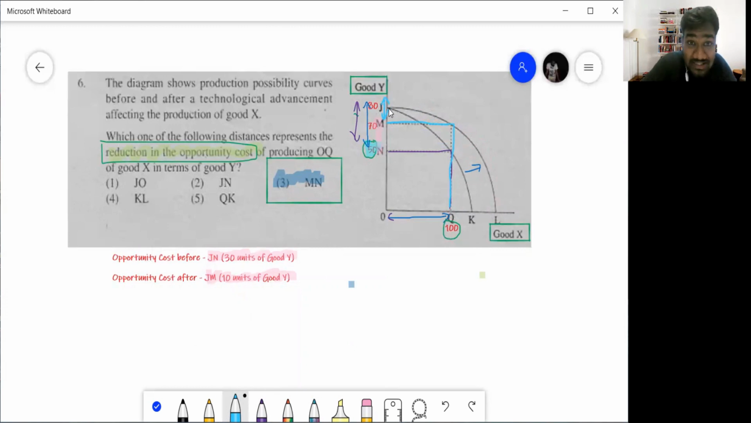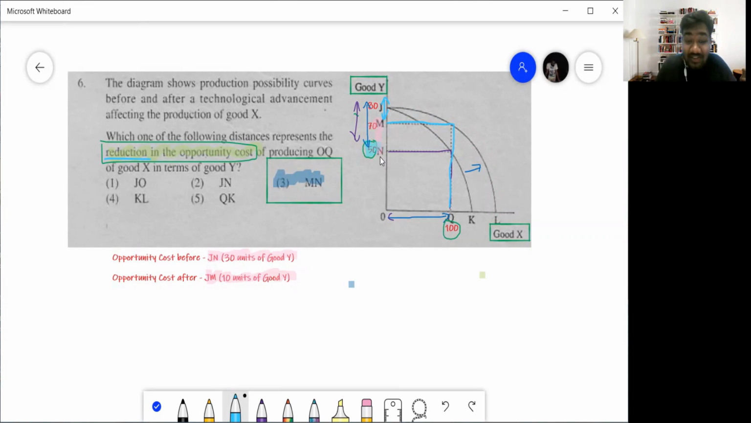So, what is our question? Our question is, which of the following distances represent the reduction in the opportunity cost? So, earlier, how much was the opportunity cost? It was JN, right? That is 30 units according to the numbers I have given. But now what is the opportunity cost when you're producing 100 good X? Only 10 units, JM. What is your reduction in opportunity cost then? Earlier it is 30, now it is 10. Your opportunity cost has reduced by 20.